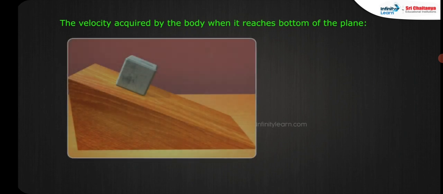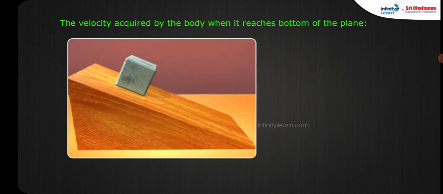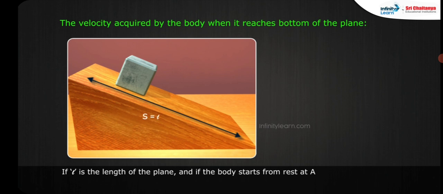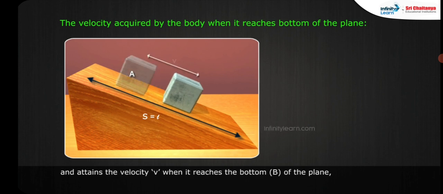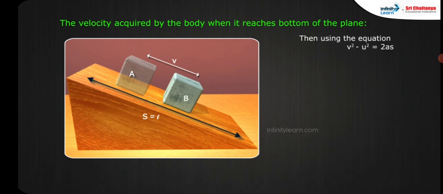The velocity acquired by the body when it reaches the bottom of the plane. If L is the length of the plane, and the body starts from rest at A and attains velocity v when it reaches the bottom B of the plane, then using the equation v squared minus u squared is equal to 2as, with u equal to 0 and s equal to L, we get v squared is equal to 2aL.